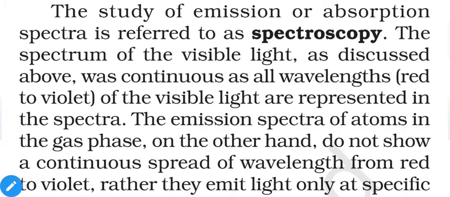The study of the emission or absorption spectra is referred to as spectroscopy. The spectrum of visible light, as discussed above, was continuous, as all the wavelengths of visible light are represented in the spectra. The emission spectra of atoms in the gas phase, on the other hand, do not show a continuous spread of wavelengths from red to violet.